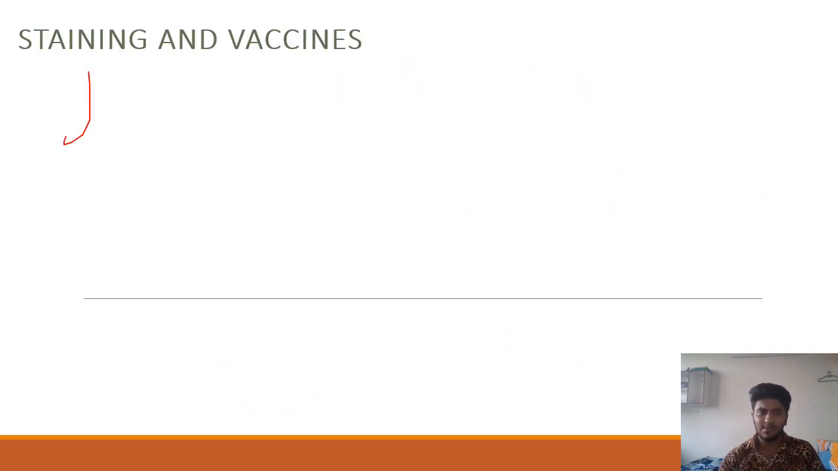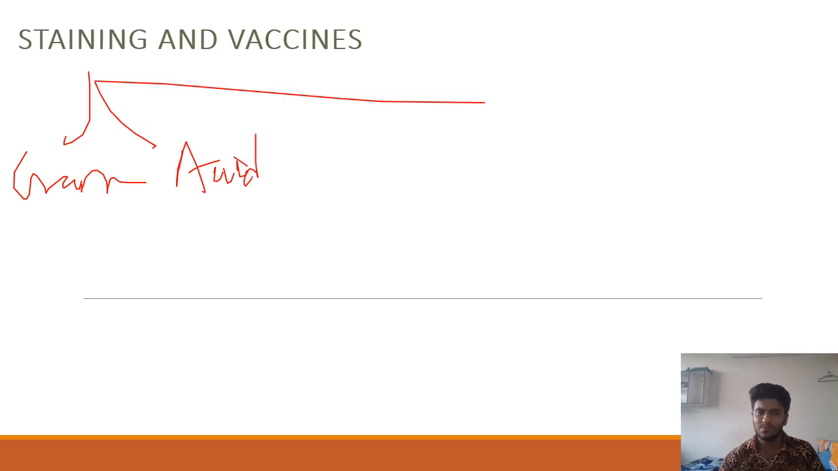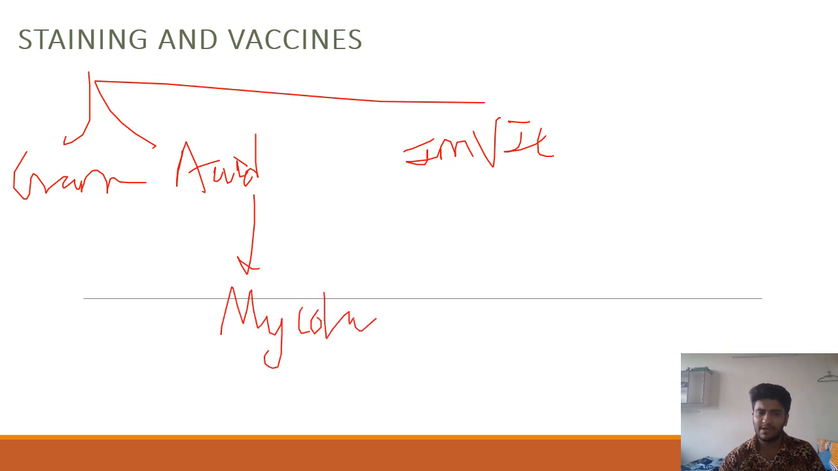Staining and vaccine. So staining, we have gram staining, we have acid fast staining, we have IMVIC staining, that is indole, methyl red, Voges-Proskauer, citrate. So gram positive, gram negative, which is the primary stain, which is the counter stain, which is a decolorizer and all. A crystal violet, methylene blue, malachite green. Then you have acid ethanol and all. You have heat fixation methods. So which are the bacteria? You identify mycobacteria by acid fast staining. We identify enterobacter by IMVIC testing.